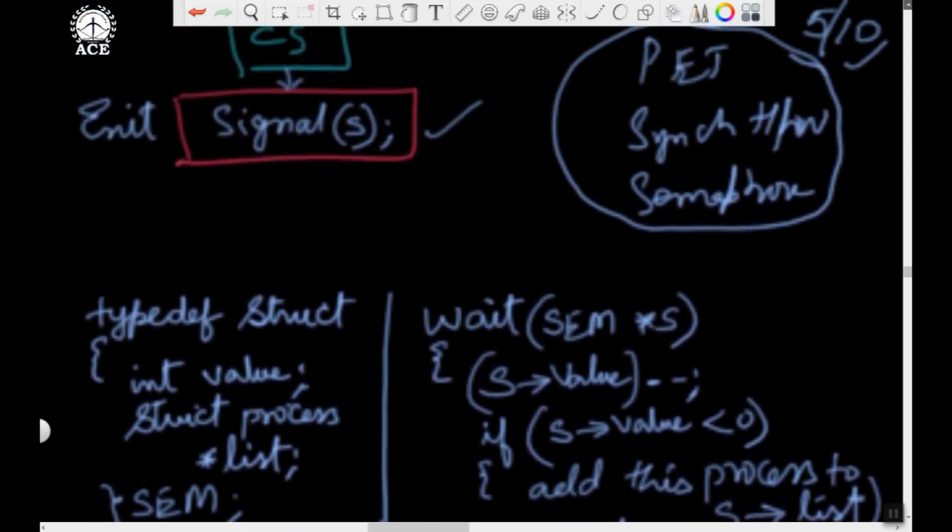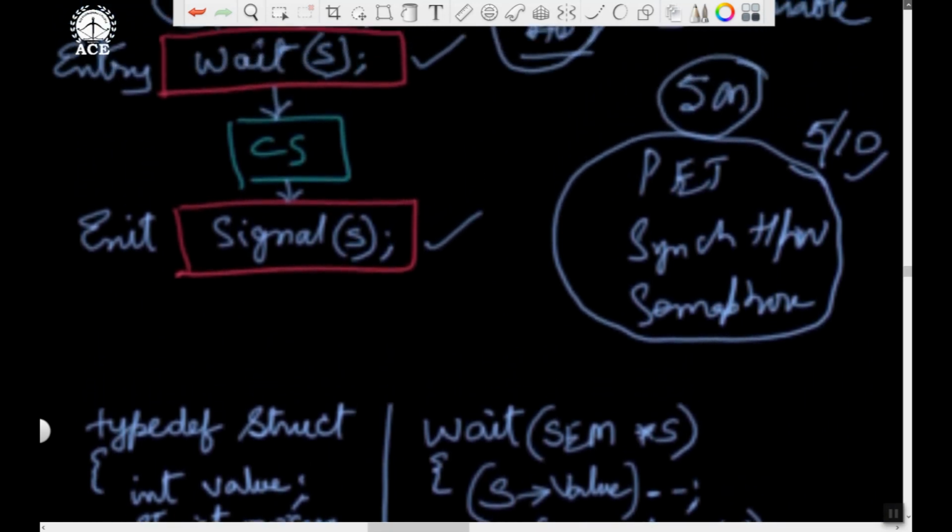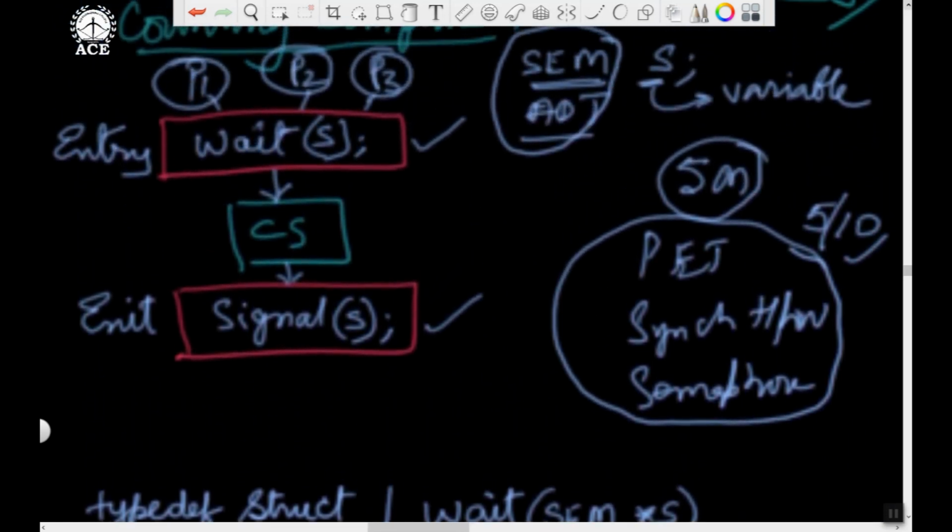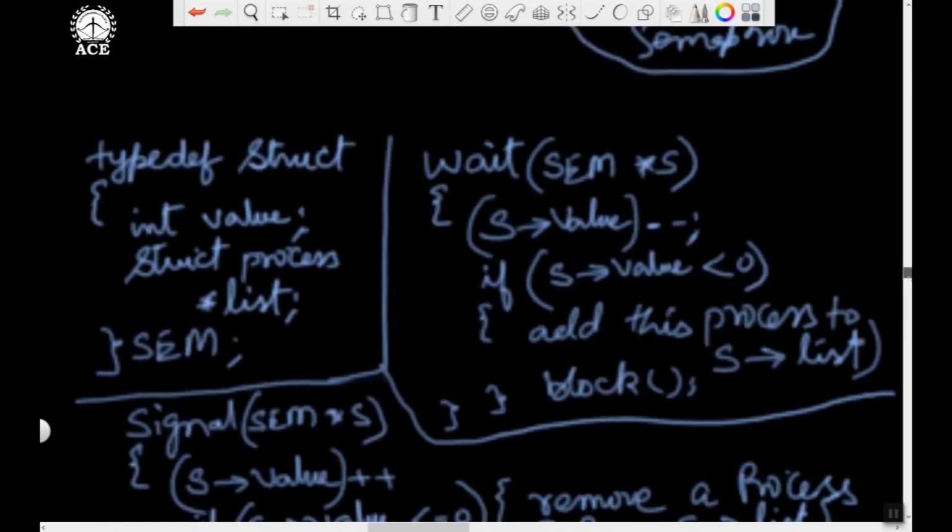Any process desiring to enter the critical section, if you remember, I said here I have three processes. These three want to enter the critical section. They will have to execute the wait operation, which will allow only one process and the others will get blocked. Then the process completes the critical section and comes out, and the signal operation will wake up one of them. So how are we going to achieve this effect using the wait and signal operations which I have written? I'll explain to you.